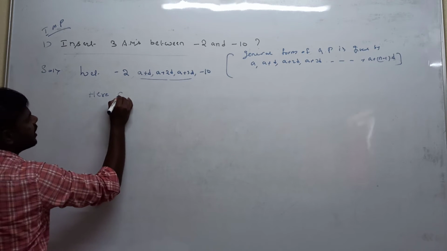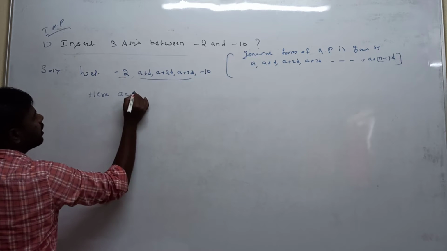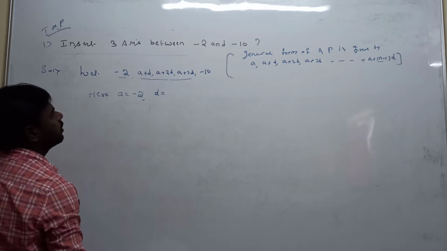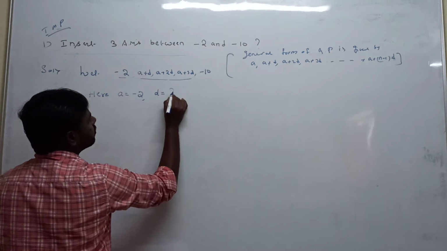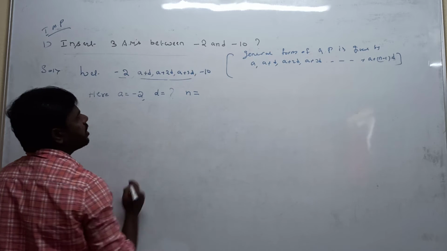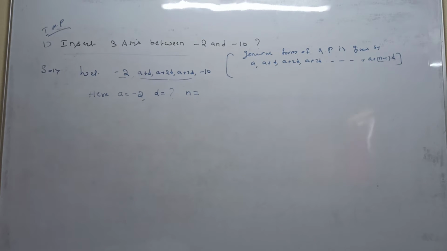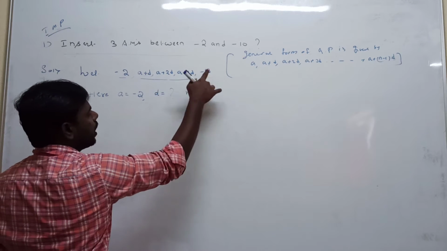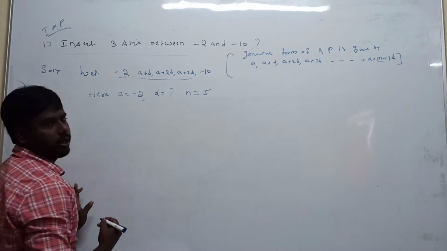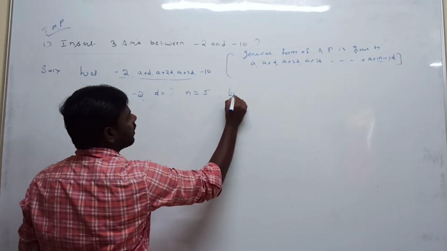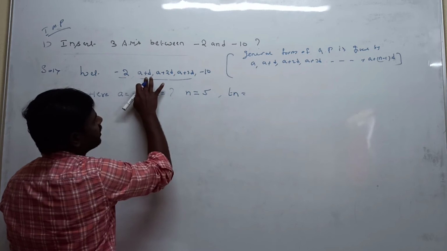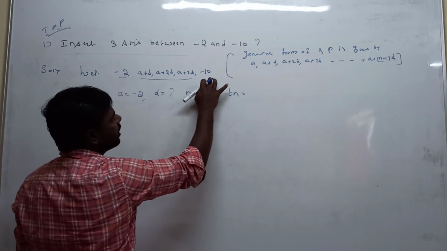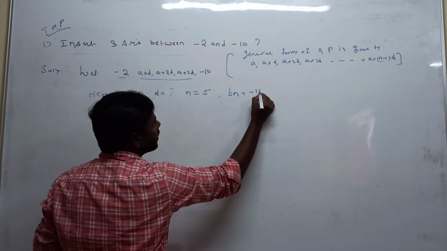A is equal to, what is a? The first term: minus 2. The common difference was not given, so we need to calculate that. Next one. N is equal to how many numbers are there in the sequence? 1, 2, 3, 4, 5. Total 5 numbers. Next one, Tn. First term, second term, third term, fourth term, and so on. The nth term is the last term. That's why the nth term value is minus 10.